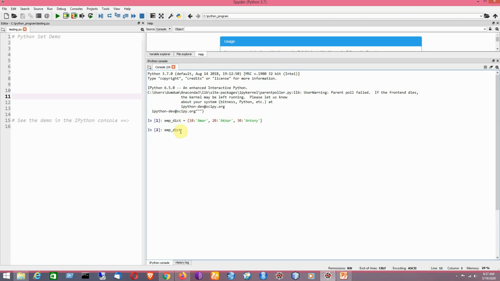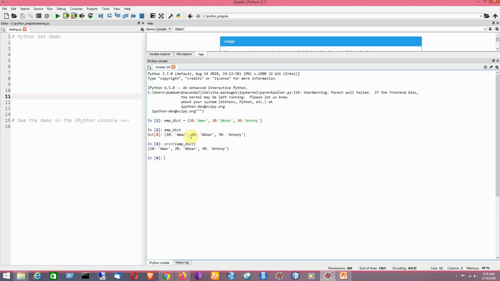If I try to print this, it will show the values correctly. If I print it by using the print function, that will be shown. That is the idea to be employed here.